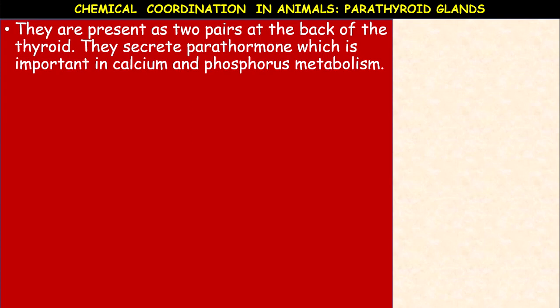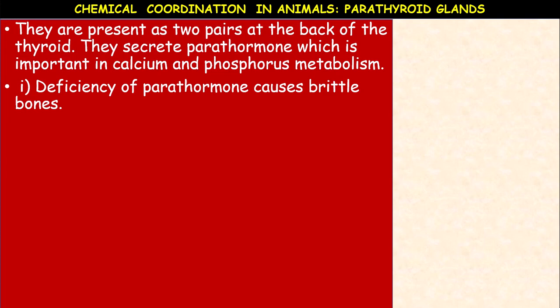Now come to the next important endocrine gland, that is called parathyroid gland, which is in association with this thyroid gland, or attached to the thyroid gland itself. There are two pairs of these parathyroid glands present. Okay, at the back of the thyroid gland they are present. They secrete a hormone called parathormone, which is important in calcium and phosphorus metabolism. The main function of the hormone parathormone is the metabolism of calcium and phosphorus.